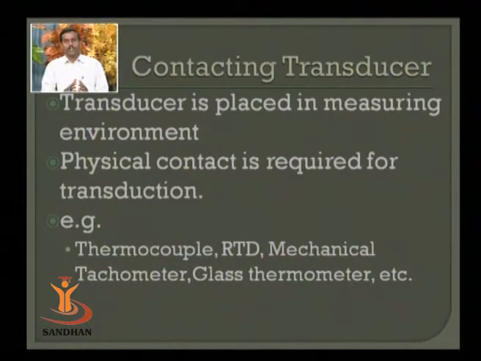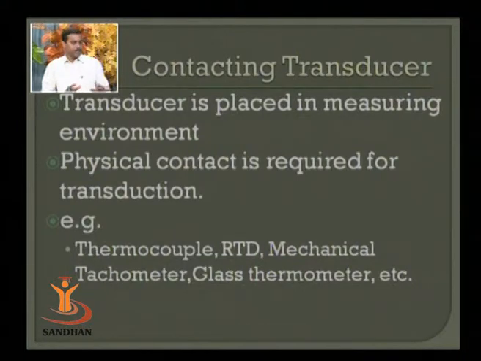Such kind of transducers work finely without any problem. The physical contact is required. That is the basic thing. Another example is the tachometer of your bike or your car, where a cable is connected directly from the wheel through a worm gear to the odometer that is available on your desk. So that is another kind of transducer, which is again a contacting kind of transducer. Almost all temperature transducers and almost all mechanical measurement devices are basically contacting kind of devices.